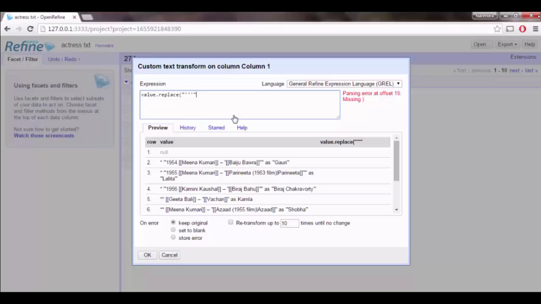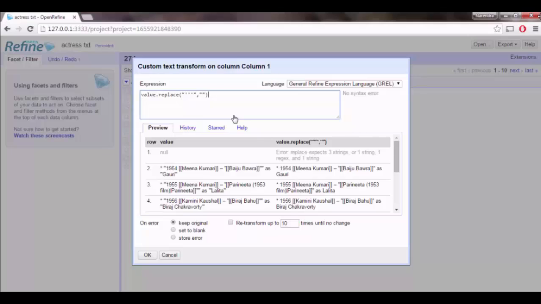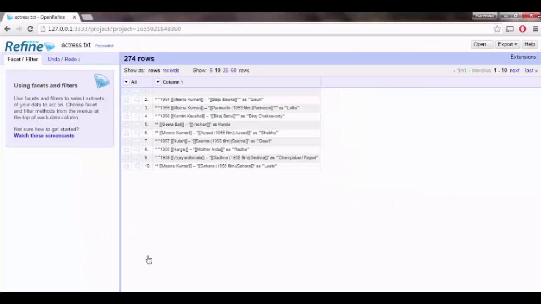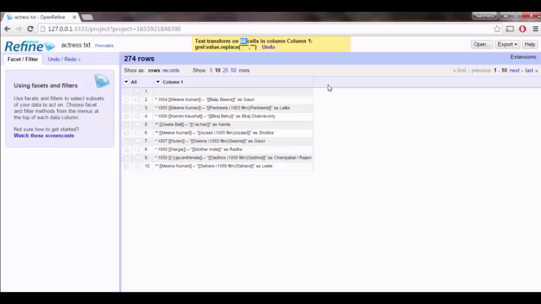Whenever it finds 3 single quotes, it will just replace with empty. Before clicking on OK, you can see the preview here, and this affects 68 rows overall in that column.